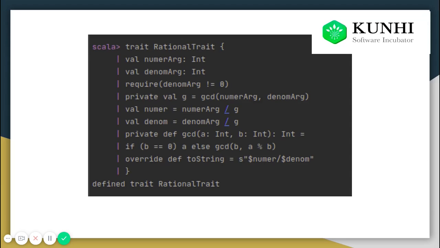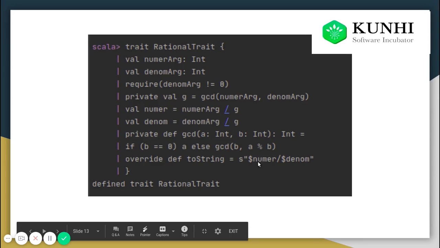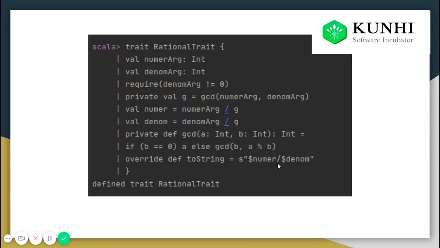So this is a small trait called a rational trait, which actually gives us a numerator by denominator output.